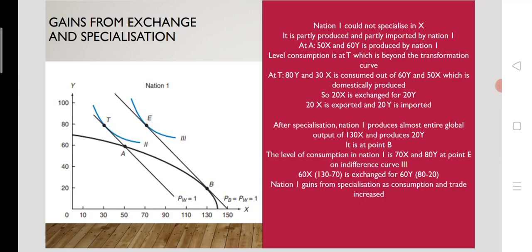That means nation 1 gains from specialization as the people are able to increase the consumption level and the trade has also increased. So this is the gain from exchange and specialization.